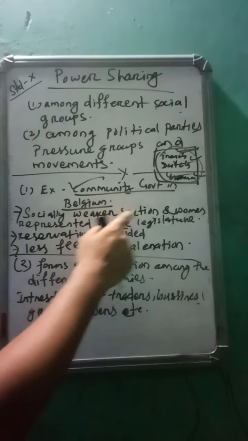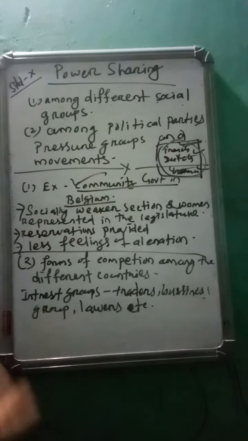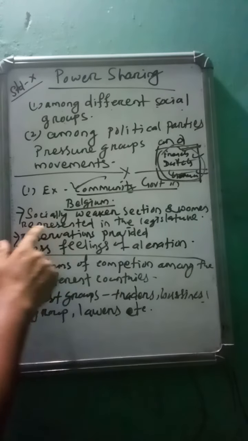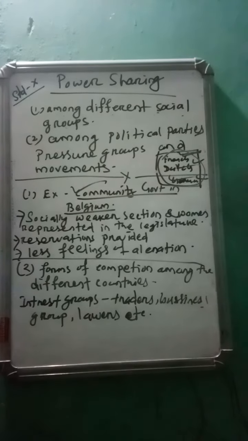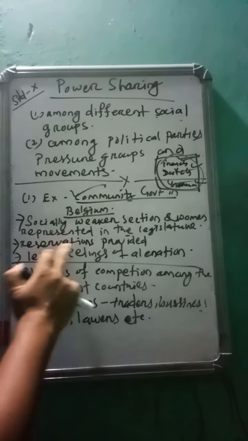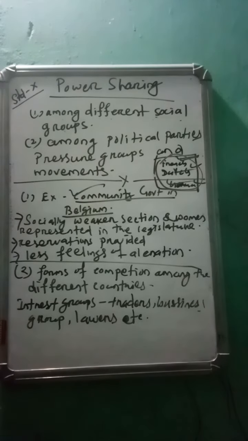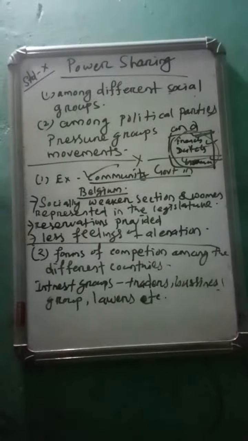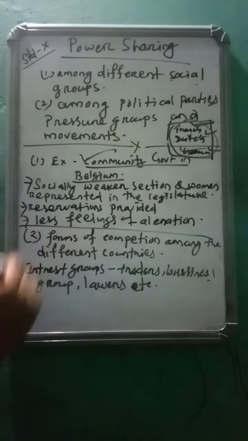Second, the socially weaker sections. Those are the lower class, economically or socially weaker sections, the lower caste people or women. They are represented in the legislature as well as the parliament. That means they are also participating in the legislature and parliament. And reservations are also provided in the different local constituencies, that means local elections, panchayat elections, or municipal corporation elections. So reservation is given to women as well as the weaker sections.